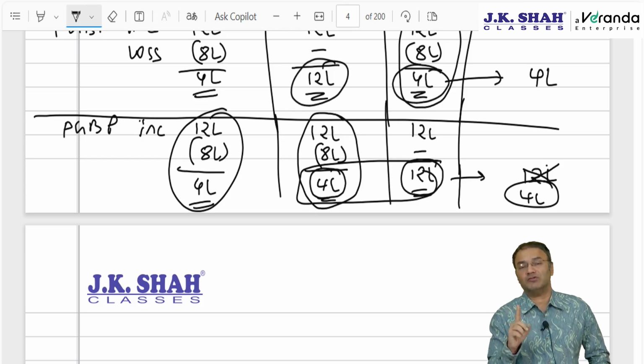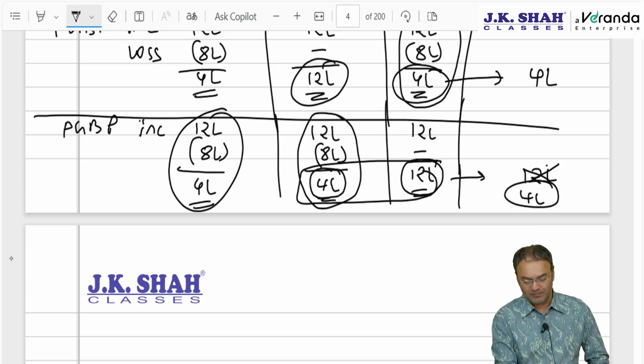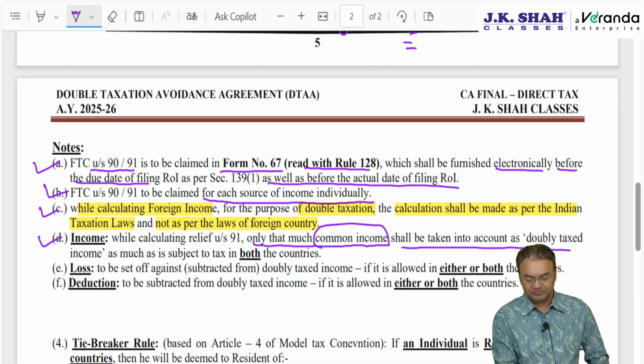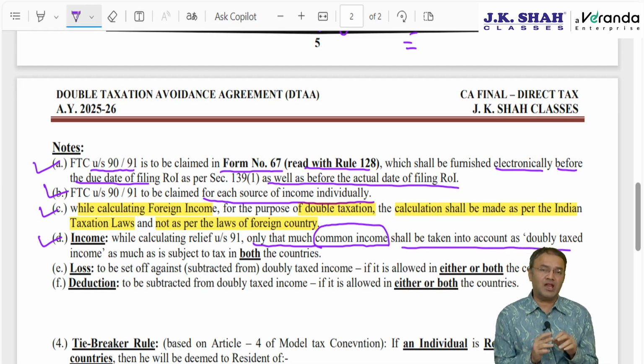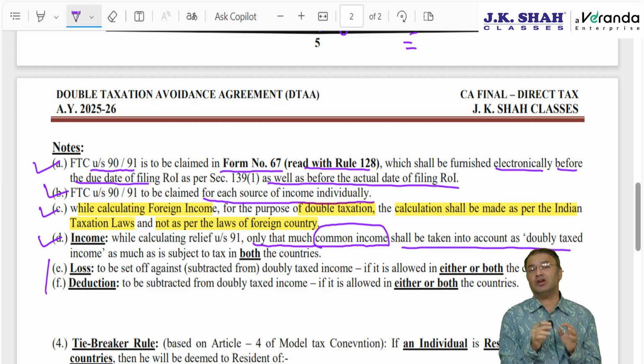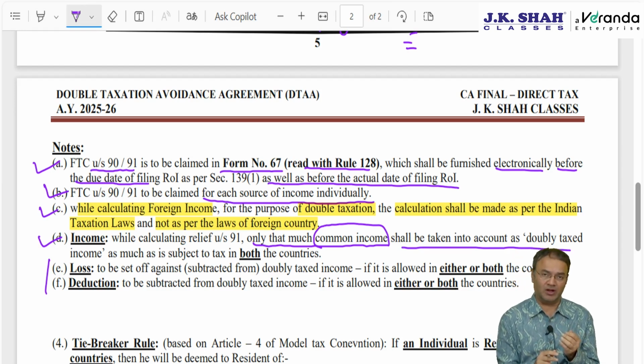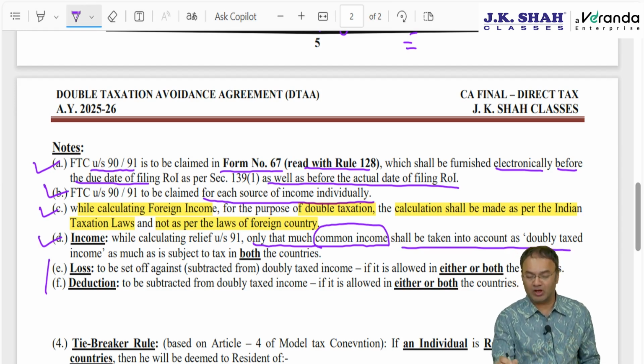So common amount is 4 lakh rupees, which is taxed in both the countries. 8 lakhs remaining is taxable only in one of the country. Are you following this? Okay. Now this can happen because of either of these two. Either there is a loss or there is some deduction, either chapter 6 deduction or standard deduction from house property, standard deduction from salary. Some deduction is there which is allowable only in one country, not allowed in other country, or maybe it is allowed in both the countries.